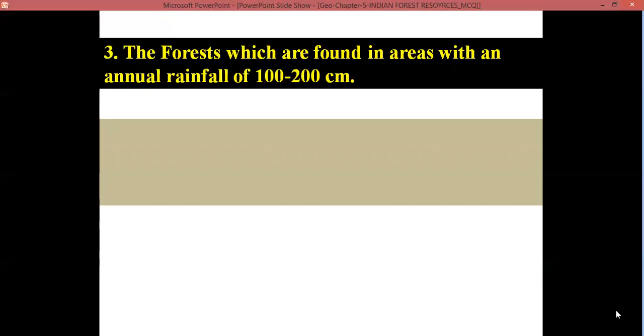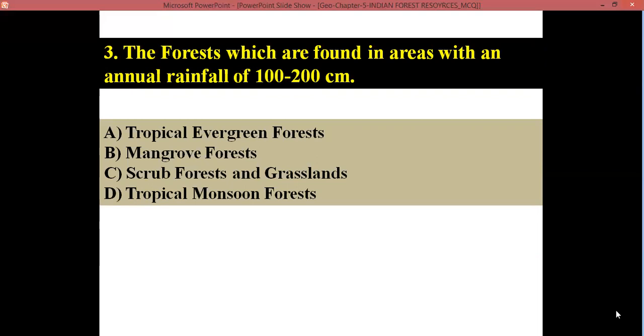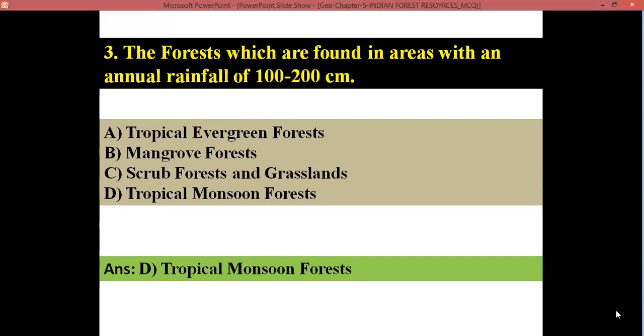The forests which are found in the areas with an annual rainfall of 100 to 200 centimeters: A. Tropical evergreen forest, B. Mangrove forest, C. Scrub forest and grasslands, D. Tropical monsoon forest. Yes, children, you are correct. The correct answer is tropical monsoon forest. These forests are found where the annual rainfall is 100 to 200 centimeters.